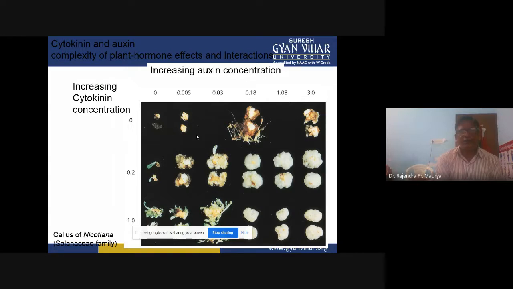Cytokinins and auxins. Both groups, cytokinin and auxin, have complexity of plant hormone effects and interactions.